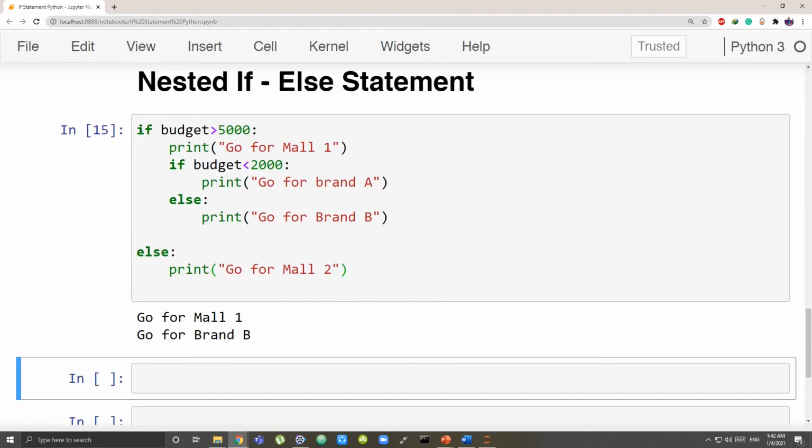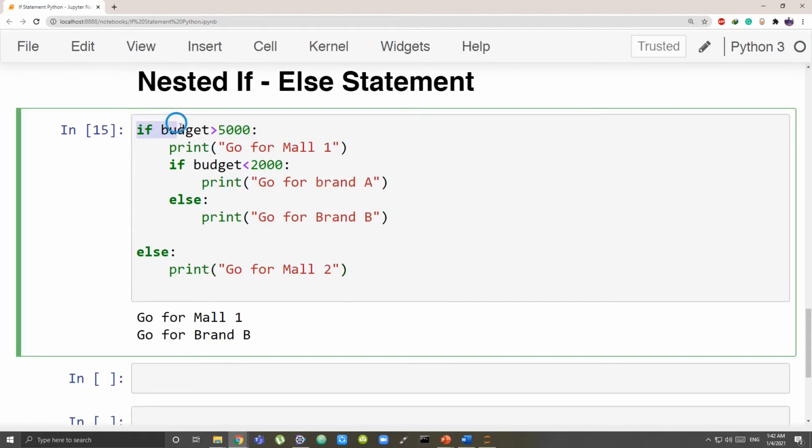Okay, so what did it do? First it checked, is the budget greater than 5,000? Yes, it is 6,000. So we have to run this entire code. Otherwise, if this condition was false, it would have jumped to else, and whatever would have been in else would have been run. That happened the previous time, right?